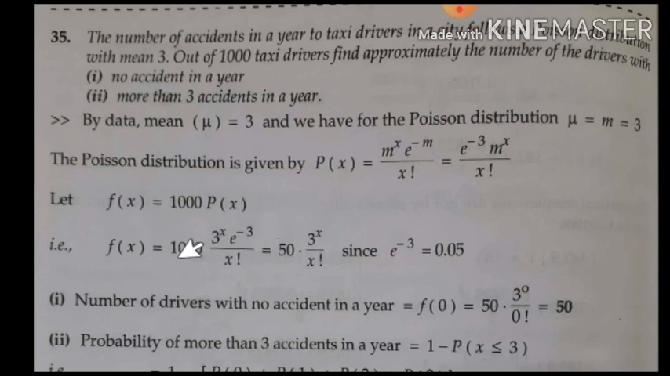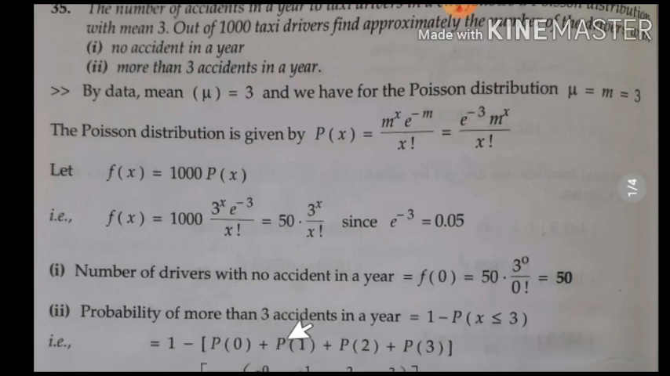If you don't simplify also, we'll do that simplification directly. You can do it using calculator. Now here f of 0, x equal to 0 means substitute x as 0. You will get 3 to the power of 0, 0 factorial, equal to 50. Now they have asked you to find out more than 3 accidents in a year. So x is greater than 3.